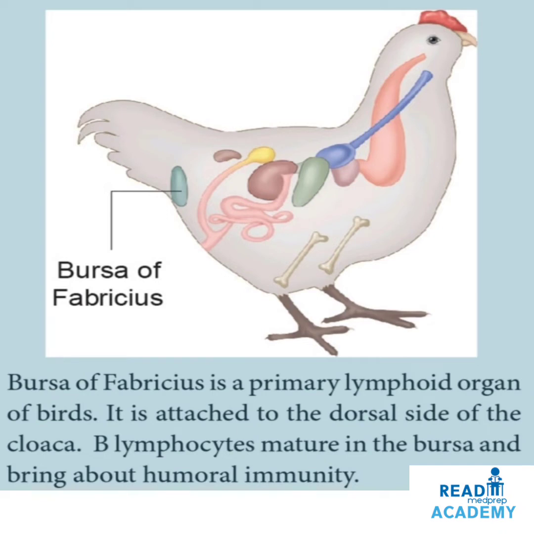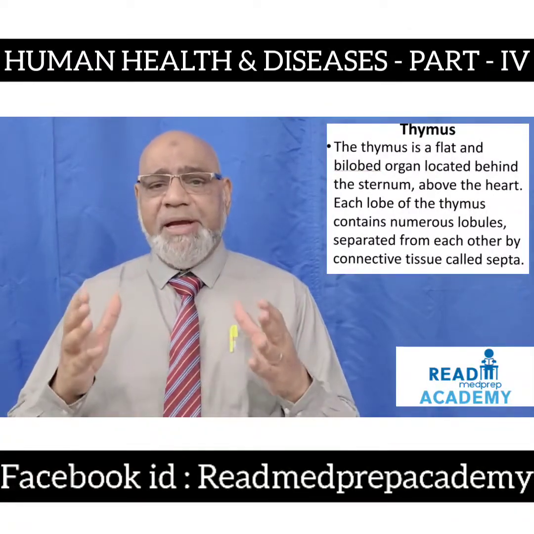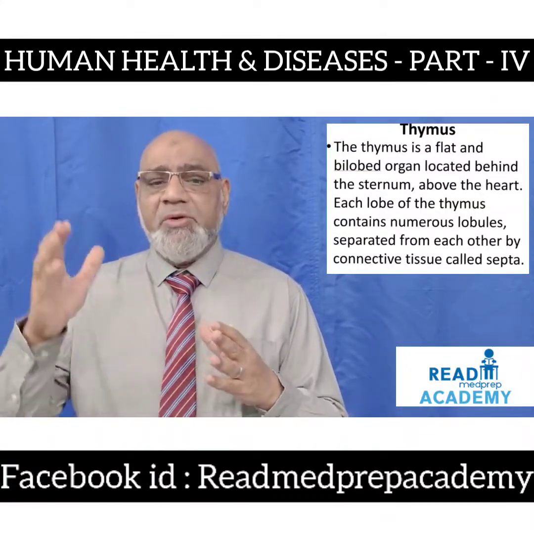It is attached to the dorsal side of the cloaca. B lymphocytes mature in the bursa and bring about humoral immunity in the birds. Now thymus. Thymus is a flat and bilobed organ located behind the sternum, above the heart, below the trachea.